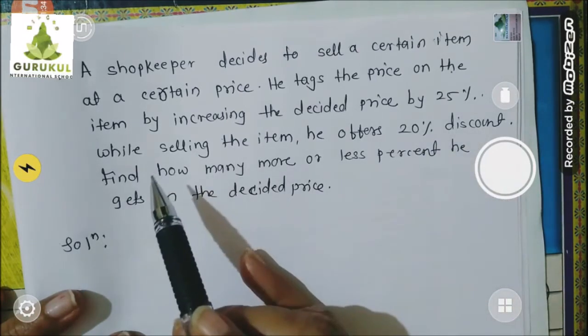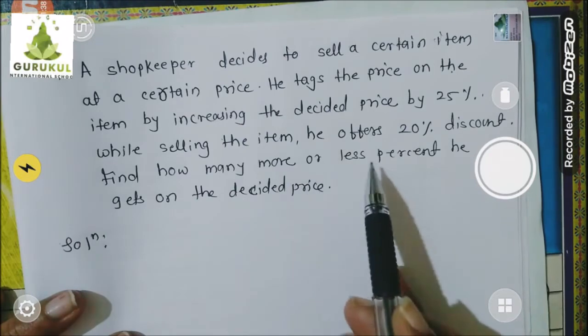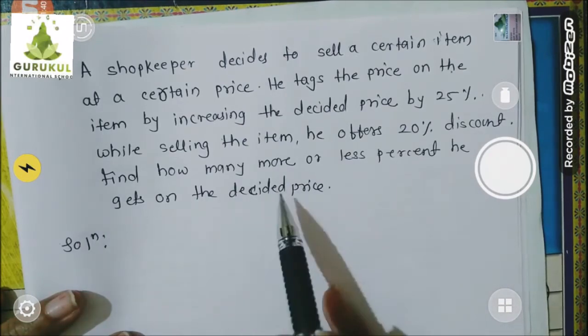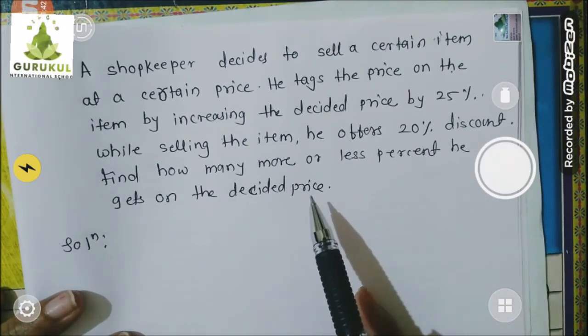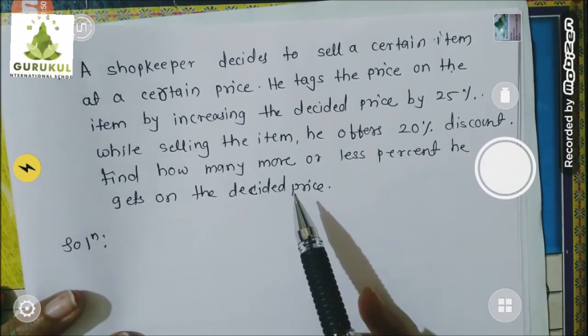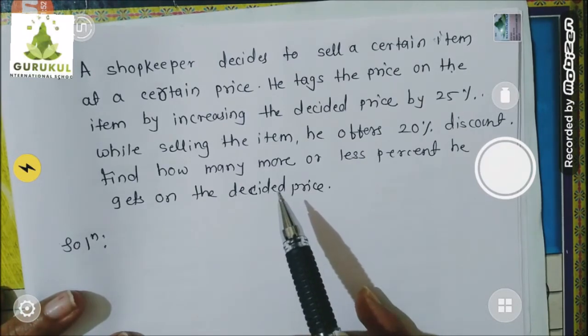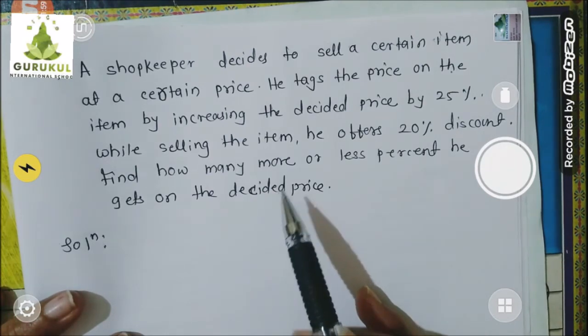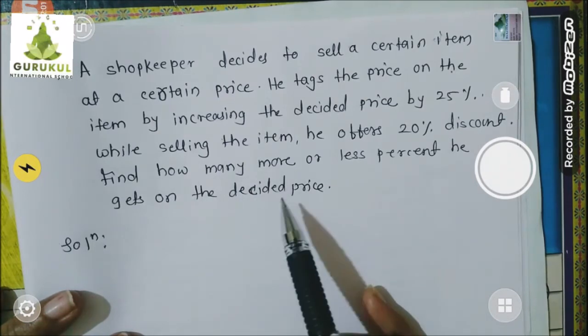Now question is to you, if he is doing in this manner, find how many more or less percent he will get on the decided price. In short, we are going to find out whether really he is going to be in profit or loss, or what is going to happen. Okay, in short, what will happen with the decided price? He will be getting more than decided price, or he will be getting less money than the decided price. This is the question asked to you.